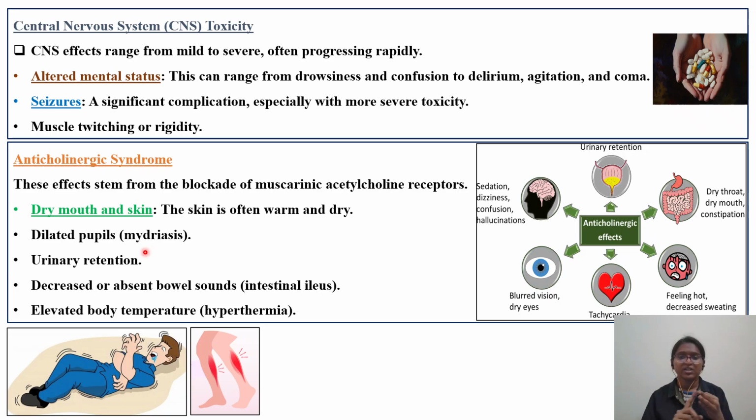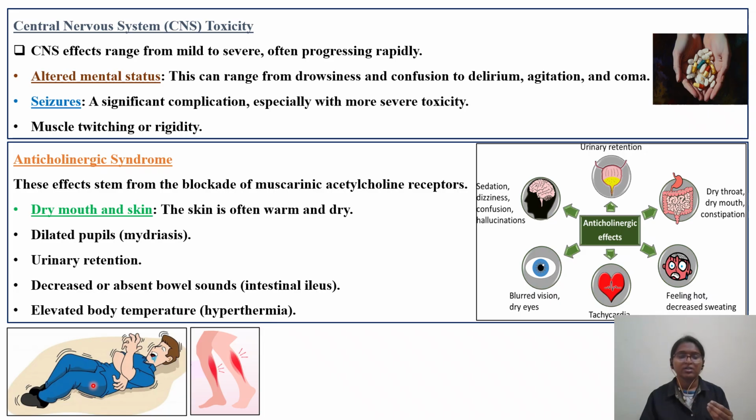Urinary retention, so it is affecting your urinary system. Decreased or absent bowel sounds, that is intestinal ileus. Then you have elevated body temperature, that is nothing but hyperthermia or hyperpyrexia. These are the terminologies which are used for increased body temperature. These are typical anticholinergic symptoms, characteristic features.